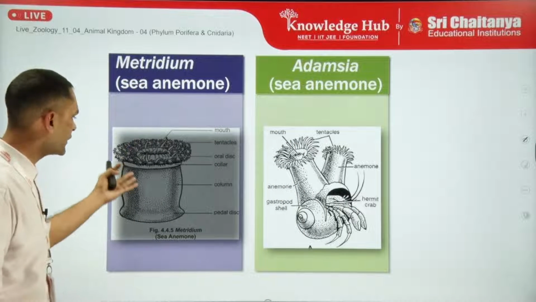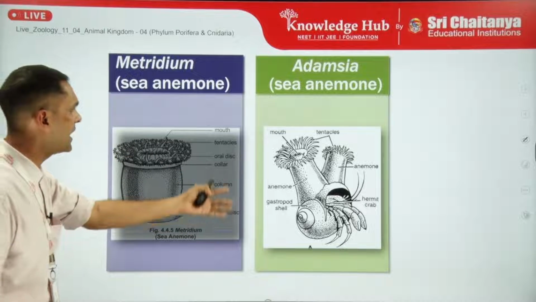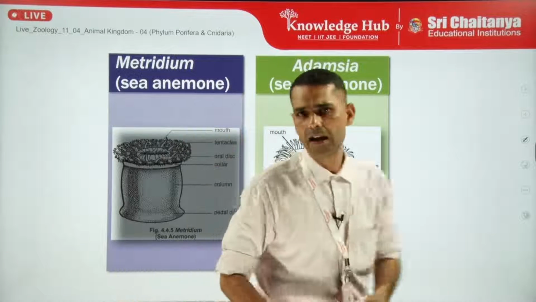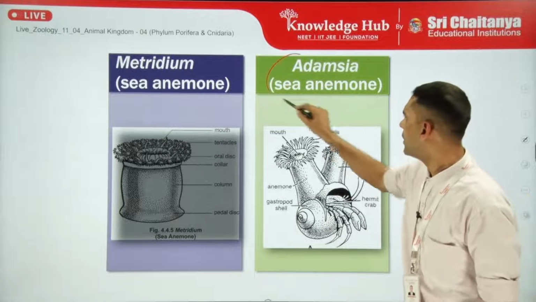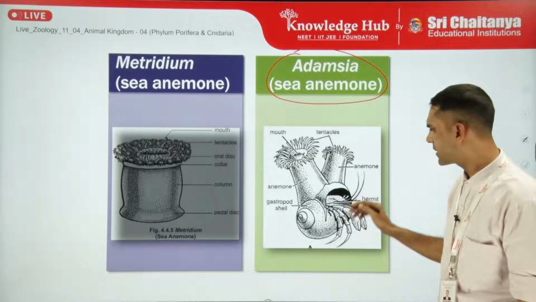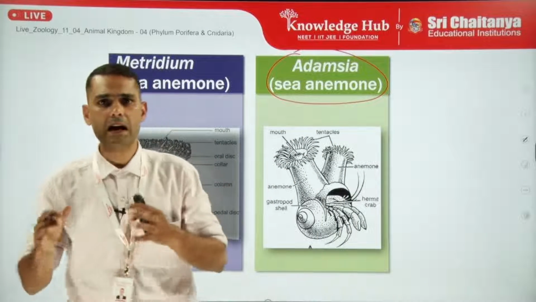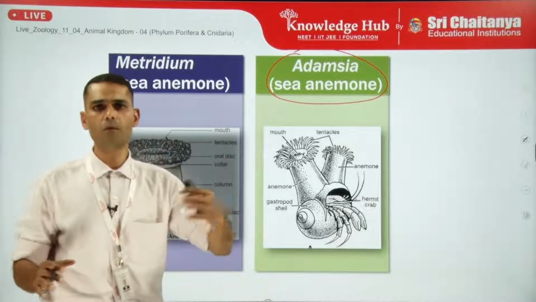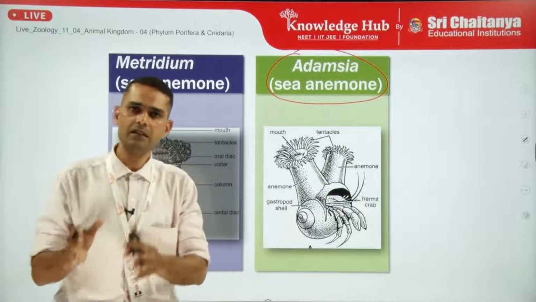Metridium, sea anemone, is usually cylindrical in nature, and Metridium as well as Adamsia are both sea anemones only, with different species. Here we can see that Adamsia shows a mutualistic or symbiotic relationship with the hermit crab. When it gets attached to the body of the hermit crab, and the hermit crab moves, it changes its place, so does the sea anemone.